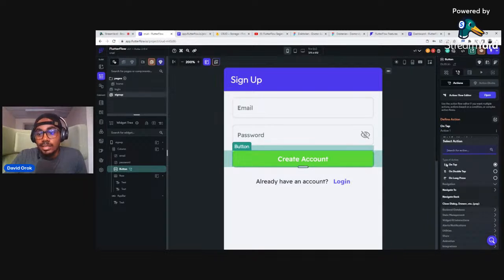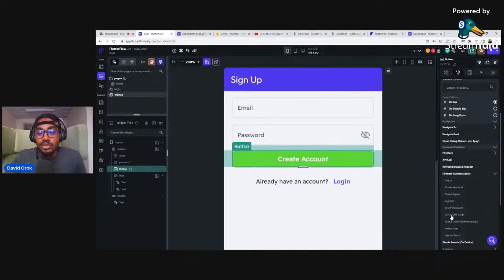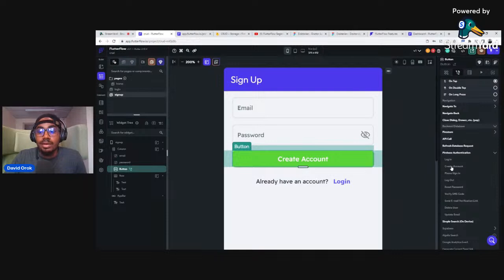The type of action here is on tap. So when the user taps on it, what action do you want to happen? We want a backend and database kind of action, and we want Firebase authentication. And in this Firebase authentication, we want to create account.